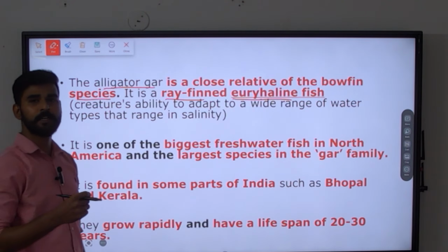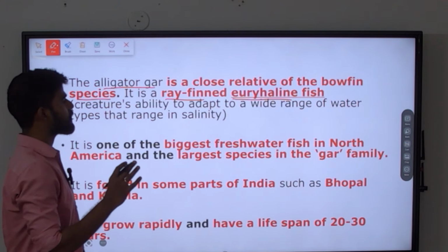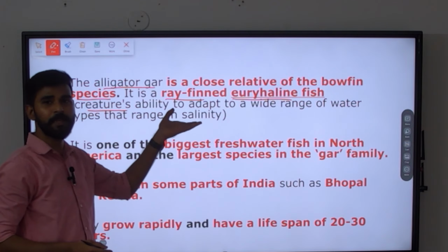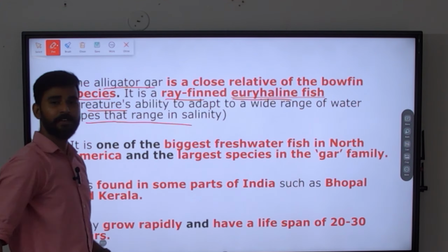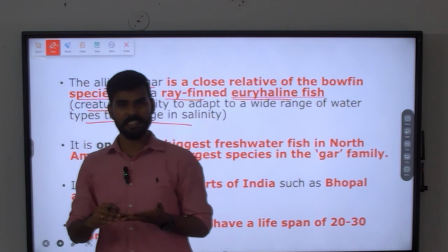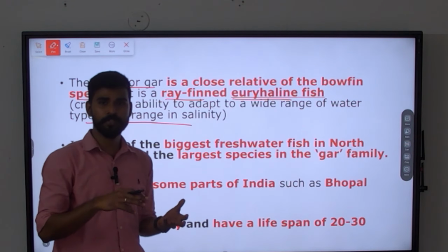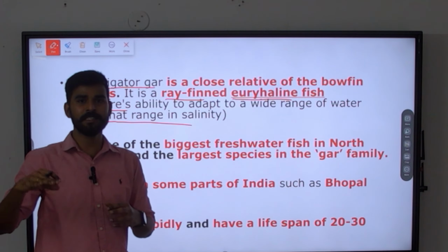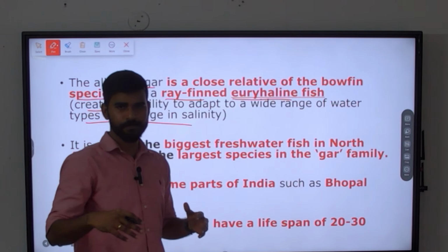Euryhaline. I'll discuss what are eury organisms and what are steno organisms in a short while. But for now, we'll understand that euryhaline organisms are those which have the ability to adapt to a wide range of water types that range in salinity. There may be fresh water, sea water, and other water which is intermediate, like in lagoons, where it will be a mixture of both fresh water and sea water. There the salinity will be less than sea water but more than fresh water. So we have a range of salinity.